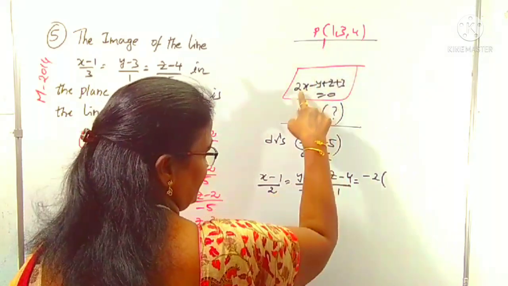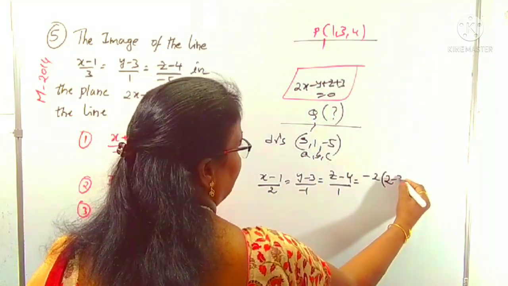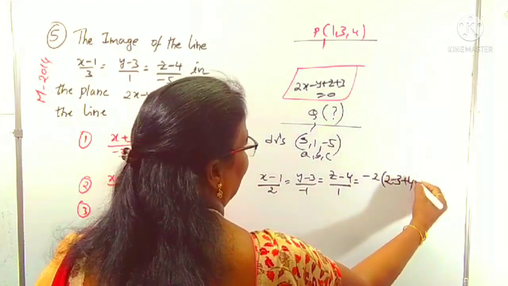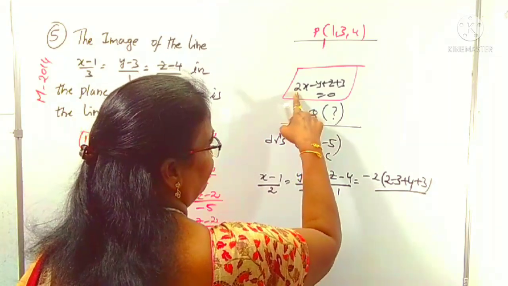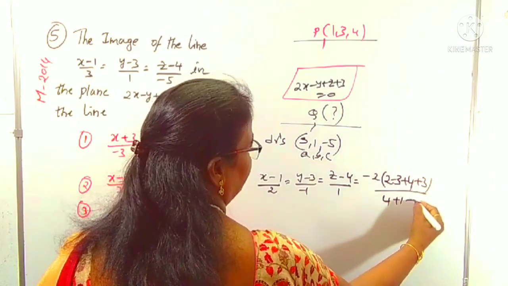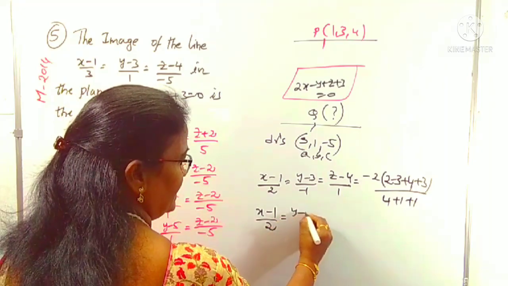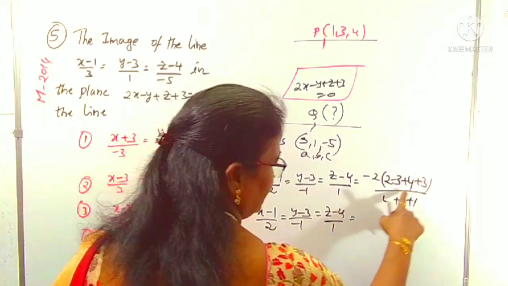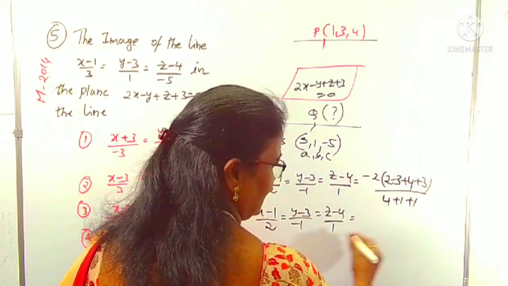directly you can substitute this point in the plane. 2 into 1 is 2, minus 1 into 3 is minus 3, and 4 into 1 is 4, with the plus 3, divided by a square plus b square plus c square. Means what? 2 square is 4, 4 plus minus 1 square is 1 plus 1, right. Now here, x minus 1 by 2 is equal to y minus 3 by minus 1 equals z minus 4 by 1 equals to, how much is this? Plus 3 minus 3 gets cancelled, 2 plus 4 is 6, 6 and 6 get cancelled, only minus 2 is left over.